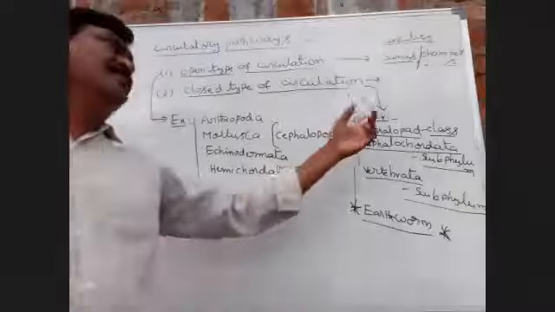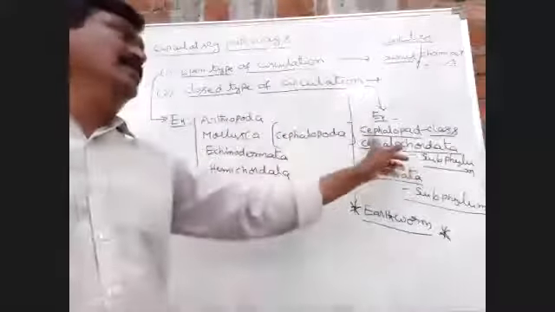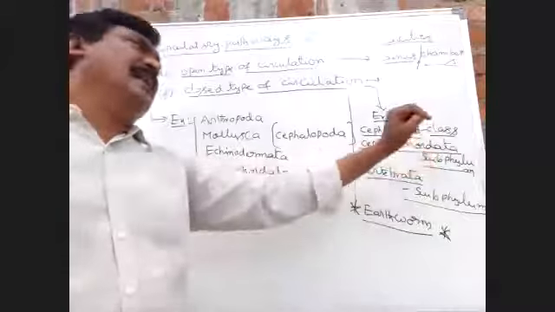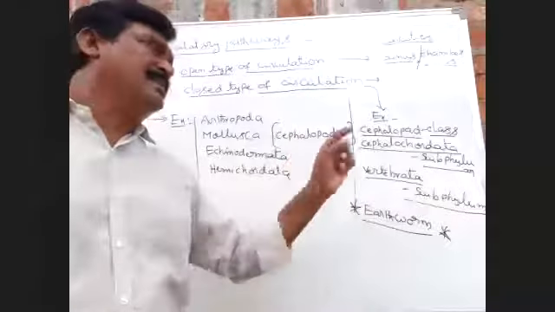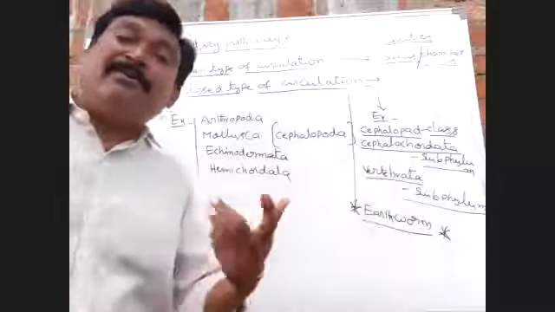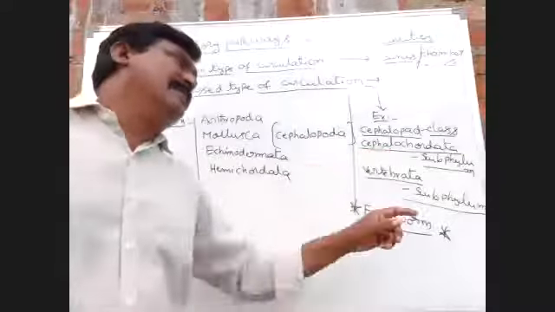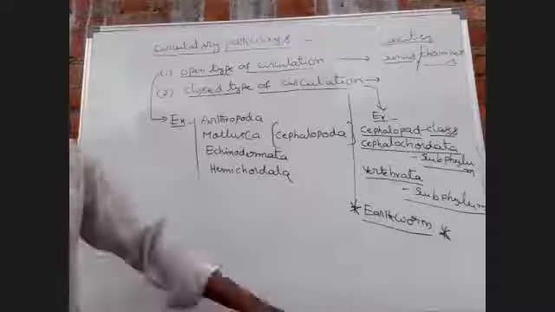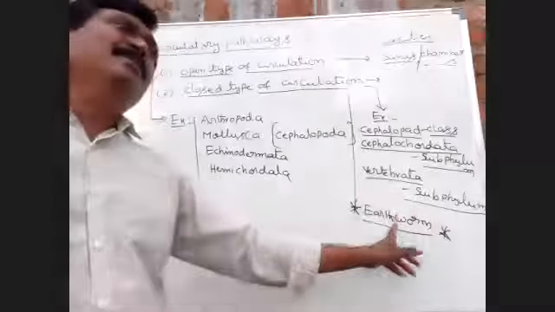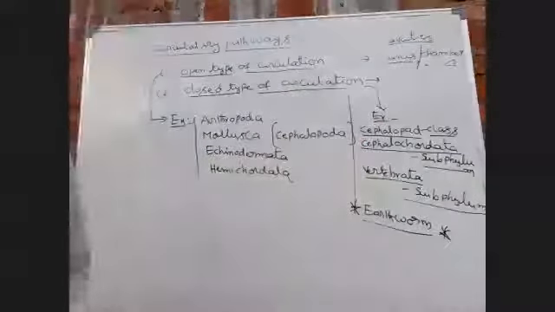Next, examples of closed type of circulation: Cephalopoda class in the phylum Mollusca, Cephalochordata subphylum in the phylum Chordata, Vertebrata subphylum in the phylum Chordata, and earthworm. In the earthworm, the closed type of circulatory system first formed.